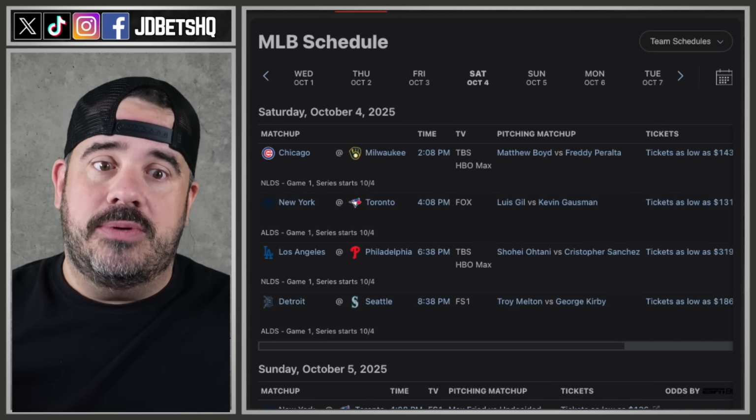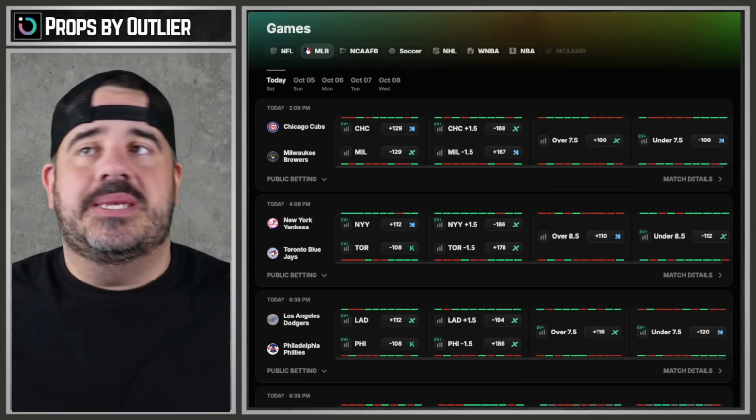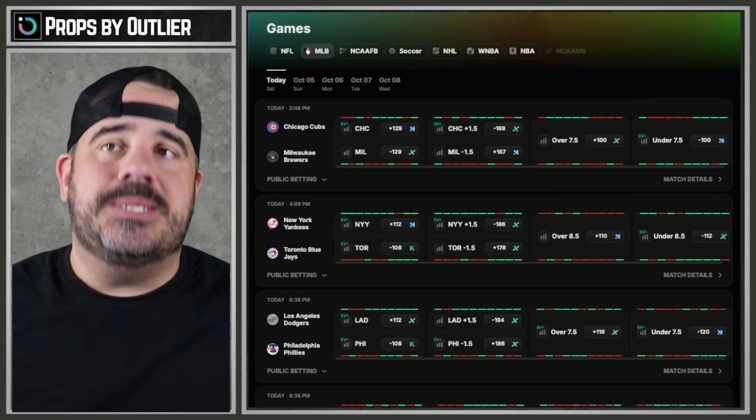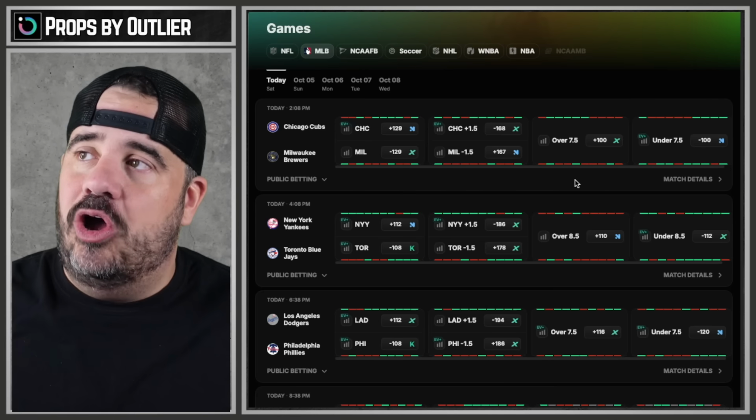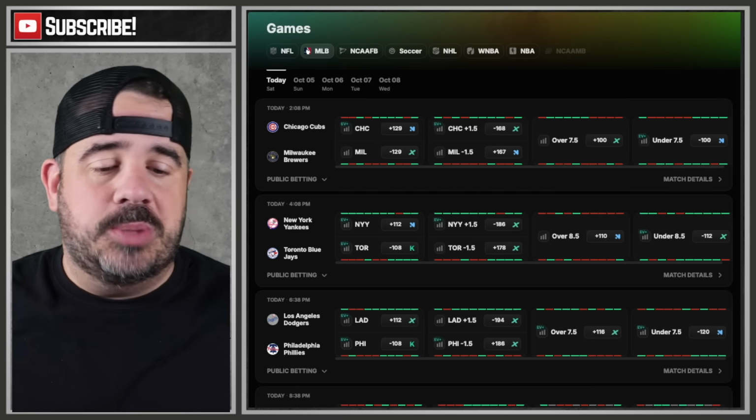Let's jump to that first one right now. All right, let's move on to the games. First one on the slate, as you saw, was going to be Cubs at the Brewers. And currently, we have Milwaukee as a 129 favorite at home. 7.5 is our total. Let's look at our spreadsheets.